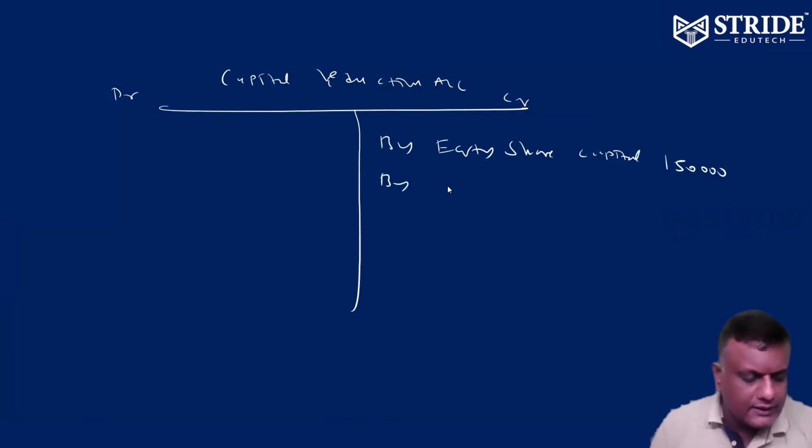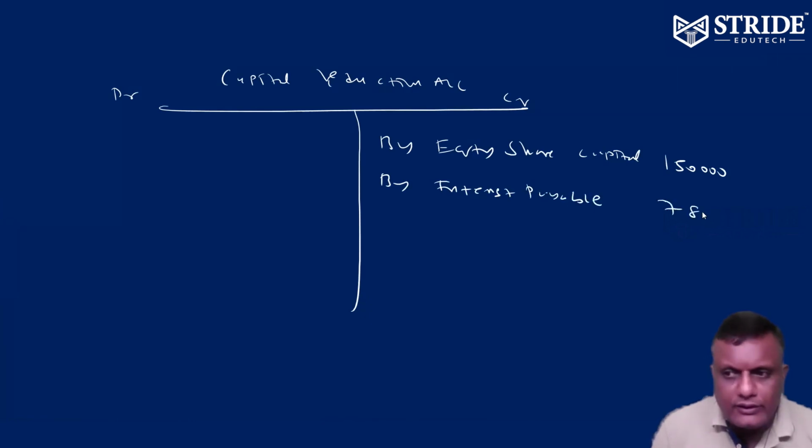Next, second entry, interest holders. No demand interest, by interest payable, they cancelled, helping us to the extent of 7,800. Kindly check the entry. And directors also cancelled the loan, loan from directors, helping us to the extent of 6,000.